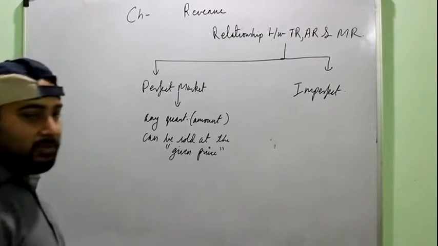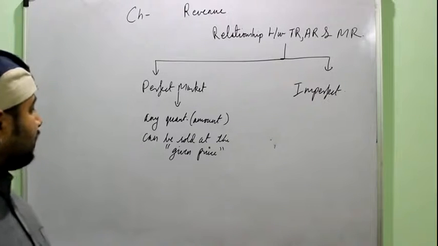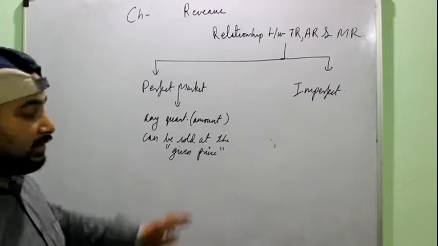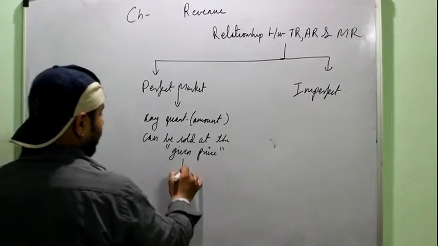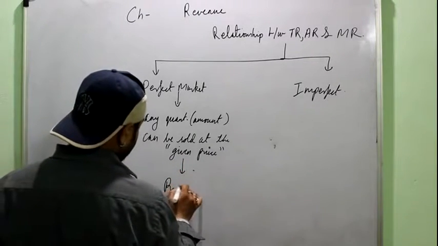I can sell any amount of units, my output means demand is infinite, but I only have to keep the price the same. Price will remain constant.